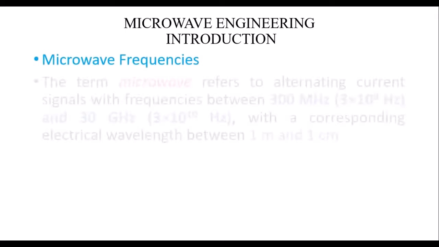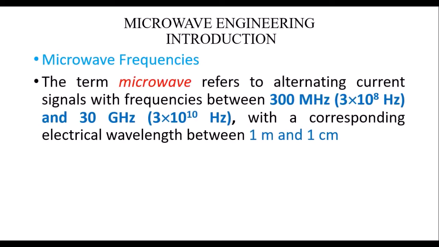What are microwave frequencies? The term microwave refers to alternating current signals with frequencies between 300 MHz and 30 GHz, with a corresponding electrical wavelength between 1 meter and 1 centimeter, which is nothing but the range of frequencies from 300 MHz to 300 GHz. It may sometimes be referred to as 30 GHz. The range of signals between 300 MHz and 30 GHz are called microwave frequencies.